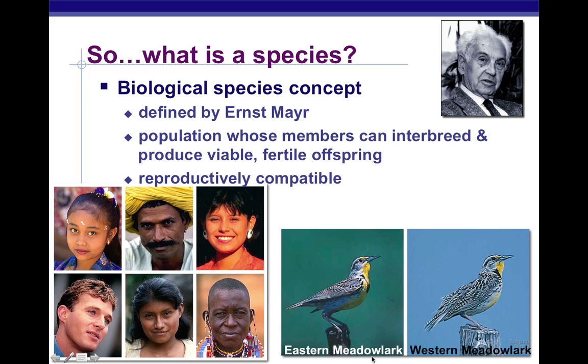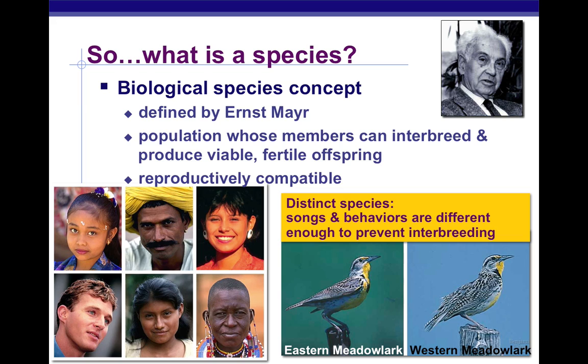Take two different species, eastern meadowlark and western meadowlark: they look very, very similar, but they cannot reproduce. Whereas many different races of human can, of course, reproduce. So that's what science believes defines a species, something that can interbreed and produce viable and fertile offspring.